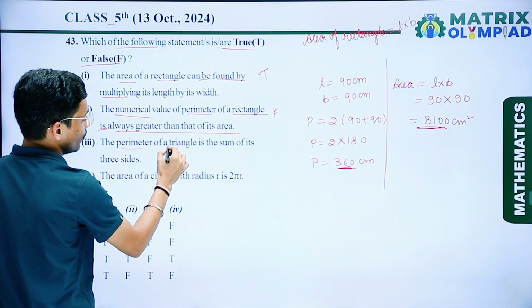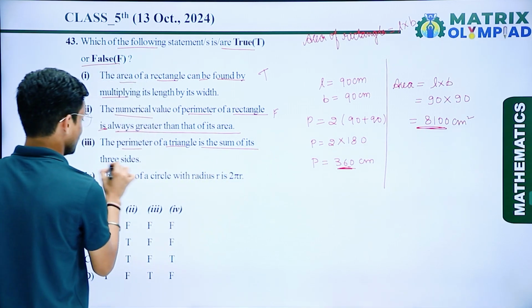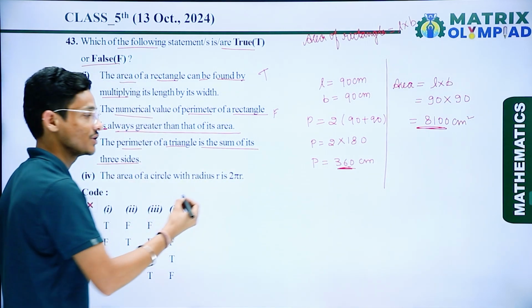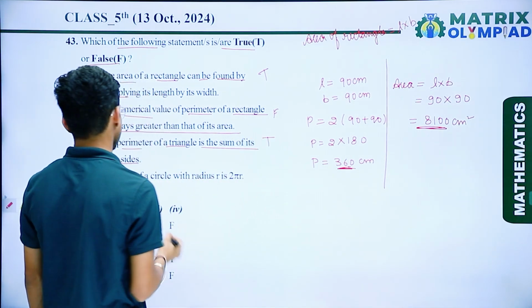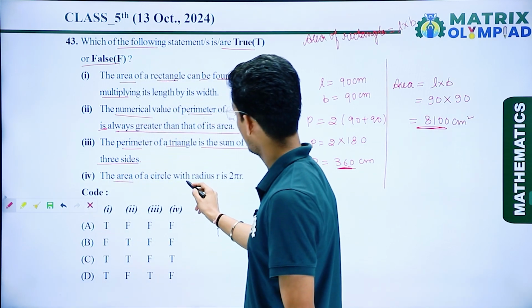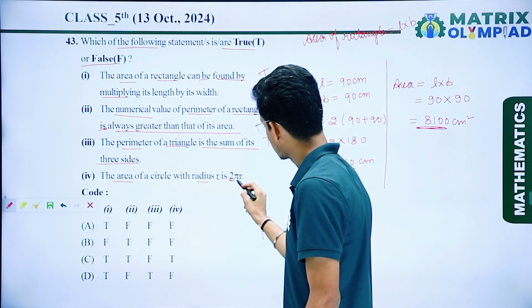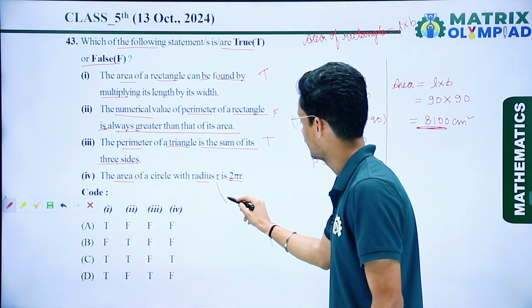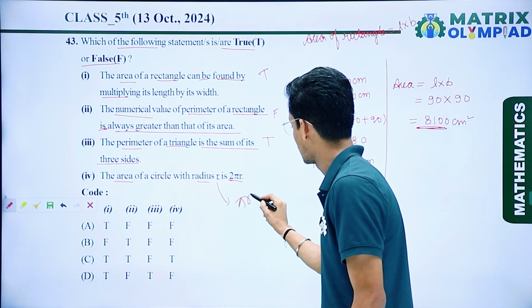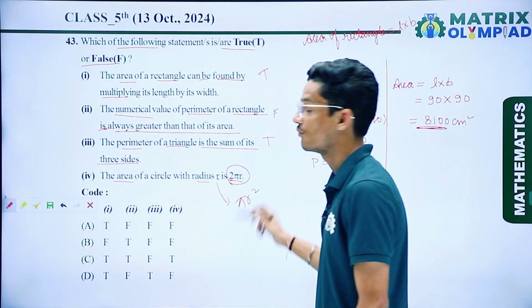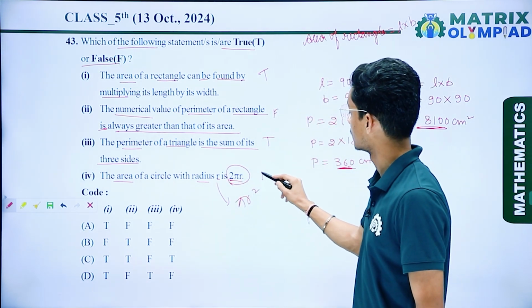The perimeter of a triangle is the sum of its 3 sides. So I can say this one is also true. If I talk about the next one, the area of a circle with radius r is 2 pi r. No, the area of a circle with radius r is pi r square. This is the formula of the circumference of a circle. So I can say this one is also false.